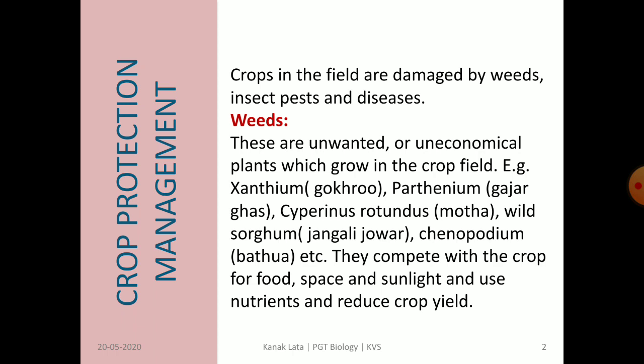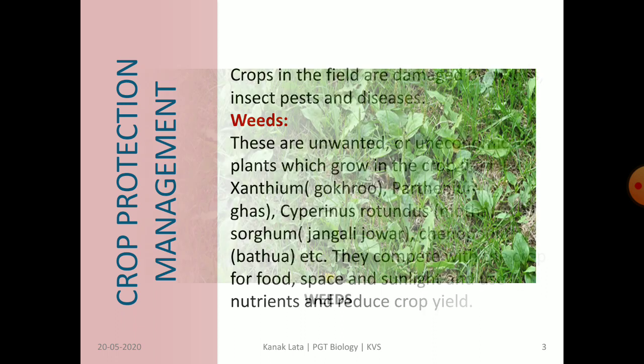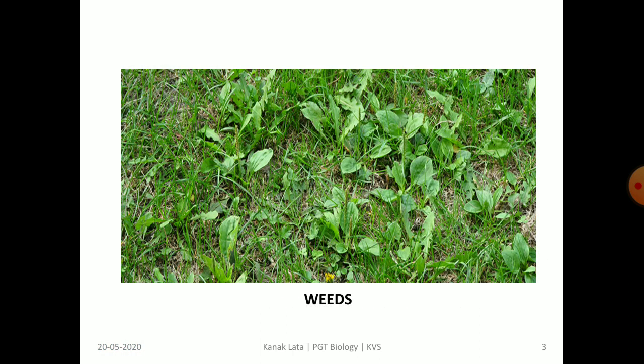Common weeds are Xanthium, also called gokhuru, Parthenium, commonly called gajar ghas, Cyperus rotundus, that is motha, wild sorghum, also called jungli jowar, Chenopodium, commonly called bathua, etc. The given figure shows different weeds.